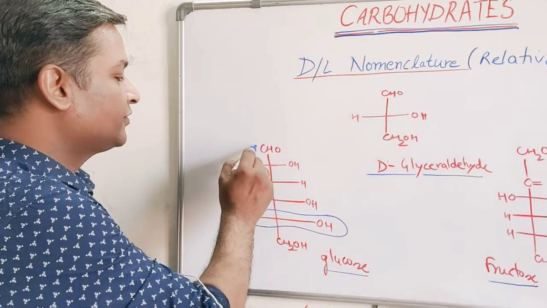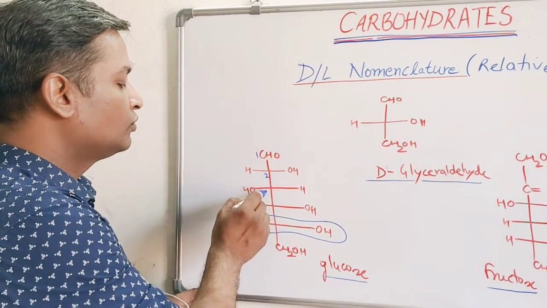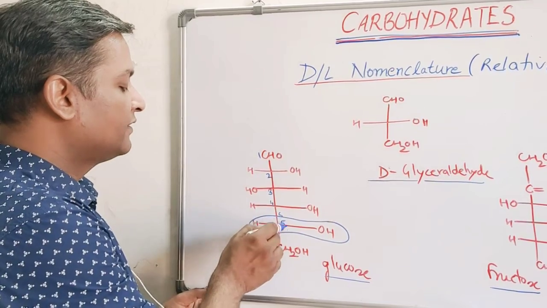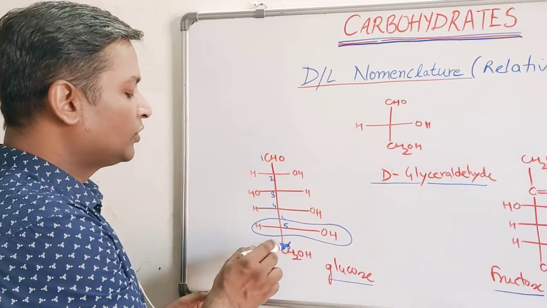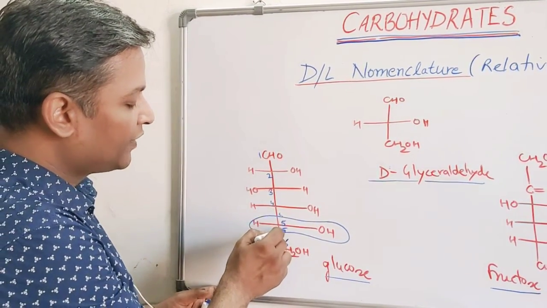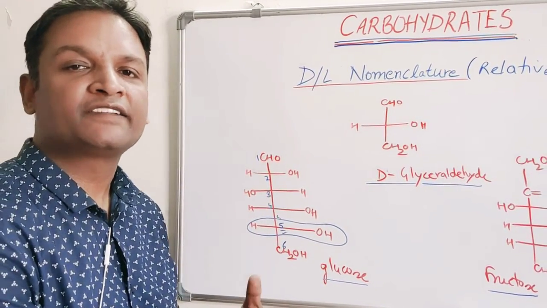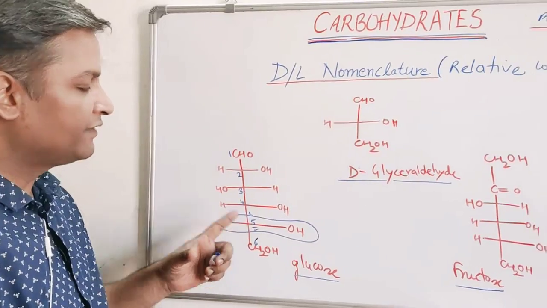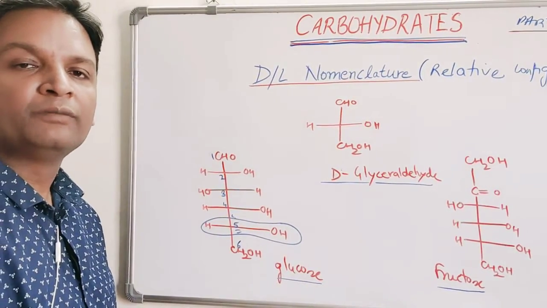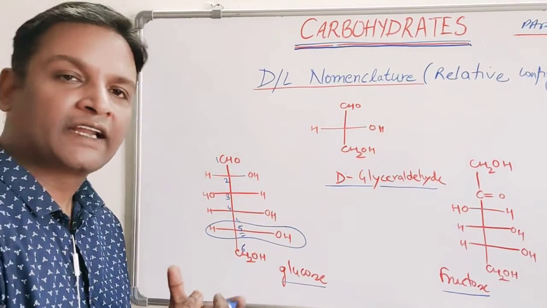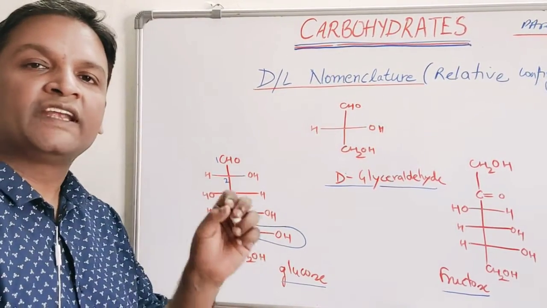Numbering 1, 2, 3, 4, 5 and 6, the last chiral center is the fifth carbon, the chiral center having the highest number. You just have to see its configuration.